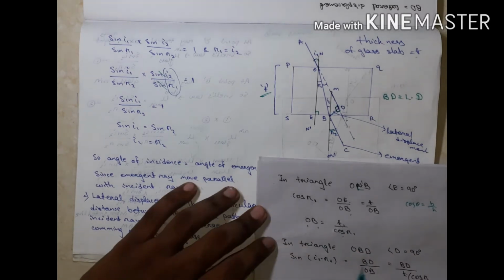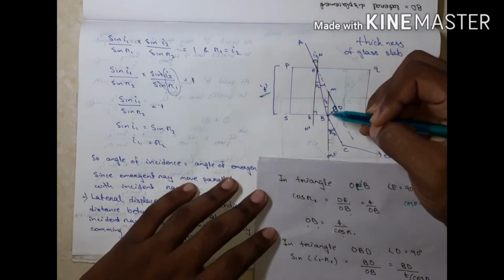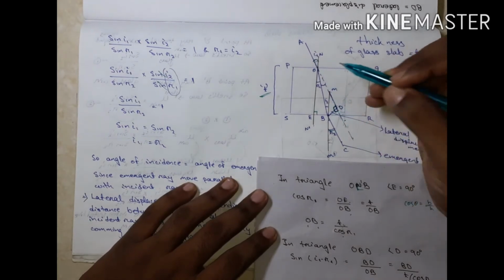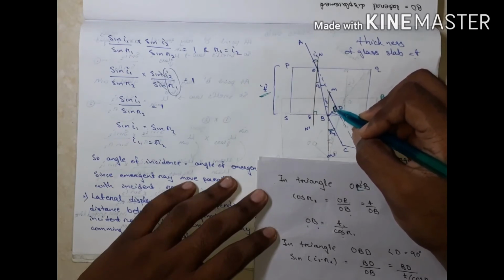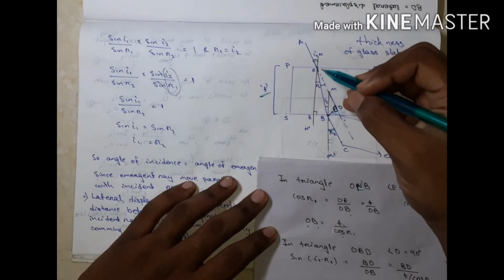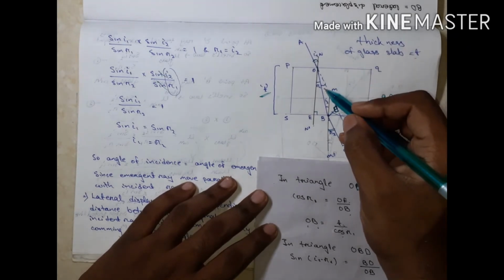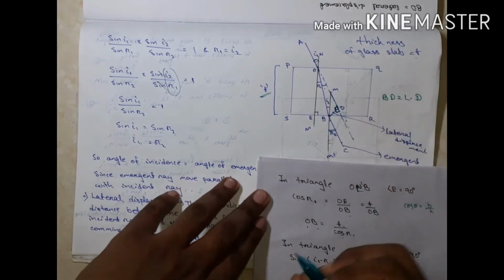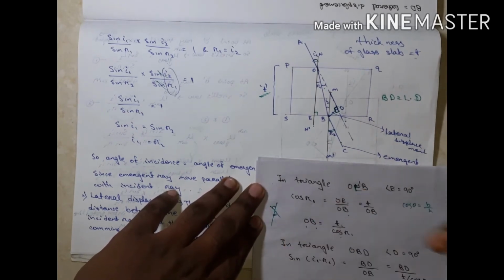Understand? In the next triangle OBD, BD is the lateral displacement. It makes an angle of 90 degrees, so it is also a right angle triangle. Listen, these are opposite angles and are equal.